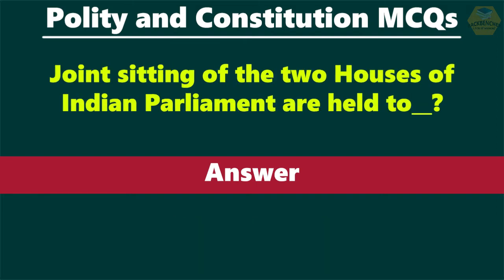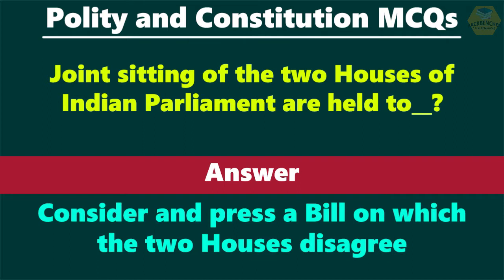Question number 5. Why are joint sittings of the two houses of Indian Parliament held? The answer is to consider and pass a bill on which the two houses disagree.